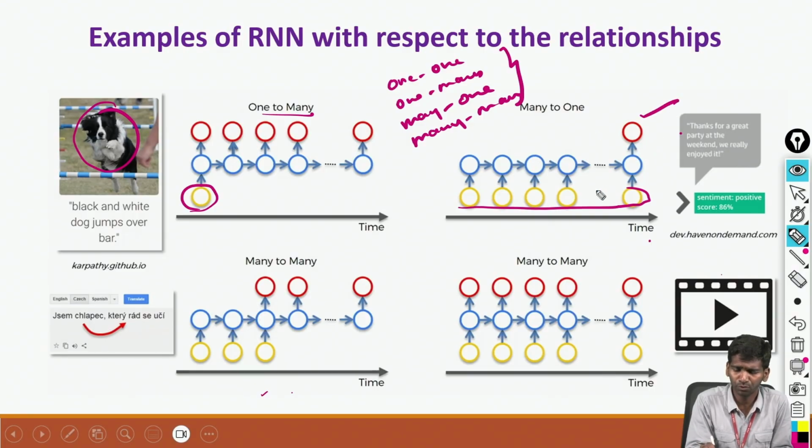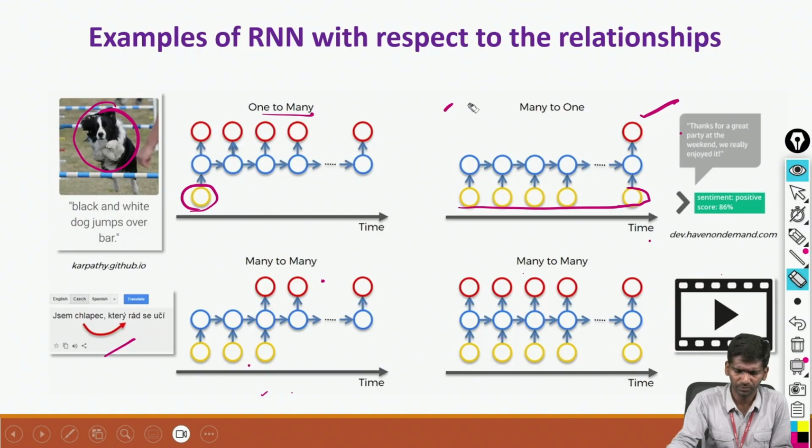And many to many means many inputs, many outputs. This can also happen in RNN. You can see this video example also. These are the different types of RNNs, different examples of RNN.